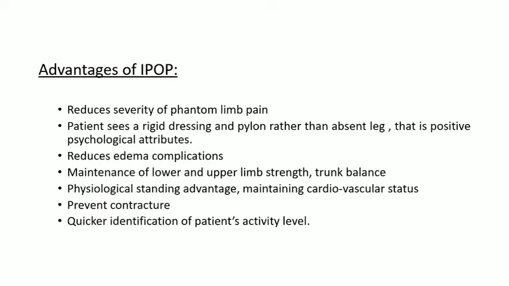Then physiological standing advantage is also there, like cardiovascular status. He is used to it when the definitive prosthesis is selected for him later. Then we can prevent contracture and muscle atrophy. Then quicker identification of the patient's activity level. So from the IPOP we can identify what kind of activity level the patient has and what components we should prescribe.